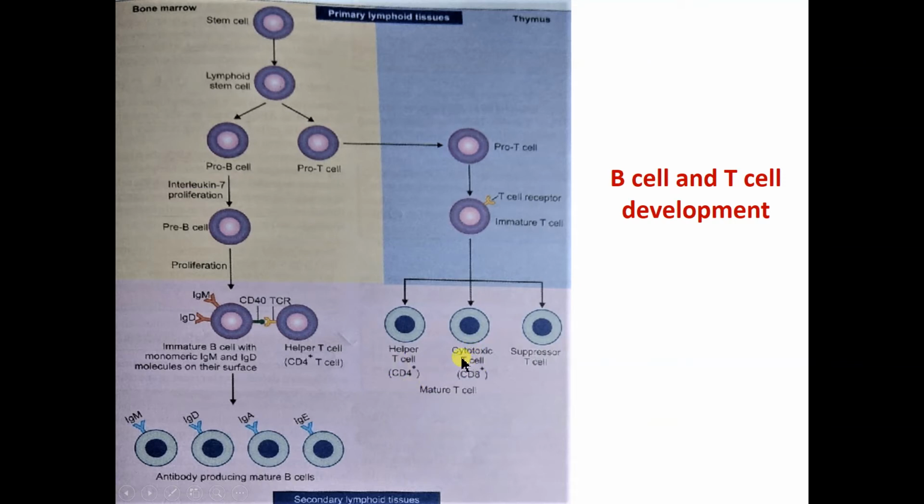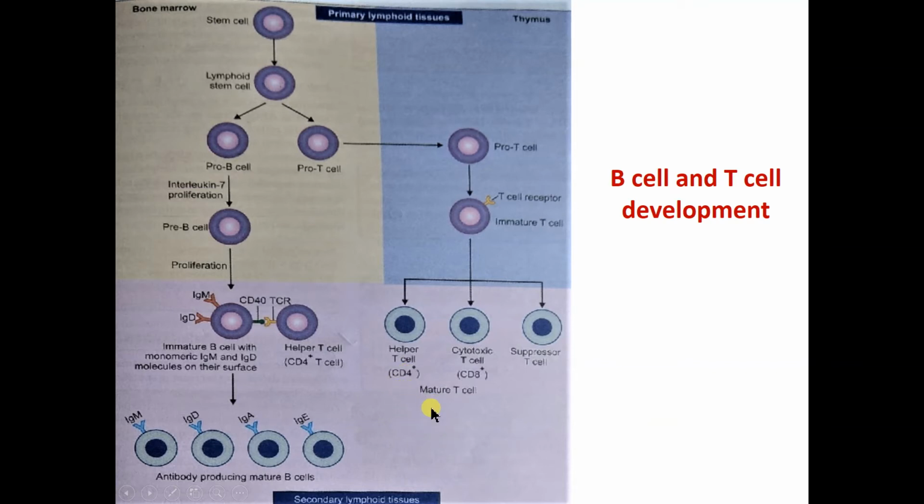Then the second type of T cells are the cytotoxic T cells. They can give rise to CD8 proteins on their cell surface, so they are also known as CD8 plus lymphocytes. Then another type of T cell is the suppressor T cell. Now again, helper T cells are of two types: type 1 helper T cell and type 2 helper T cell.